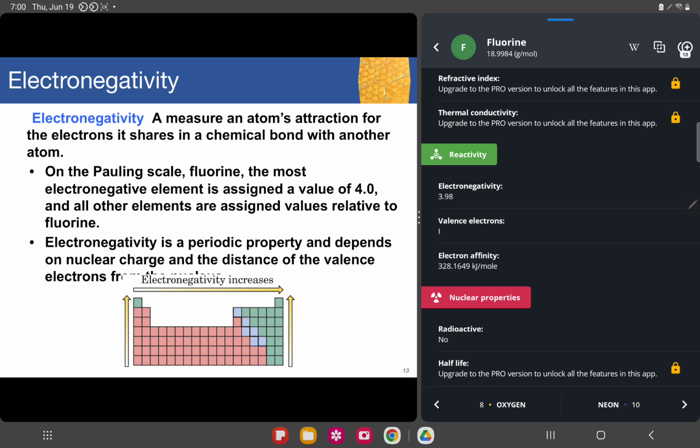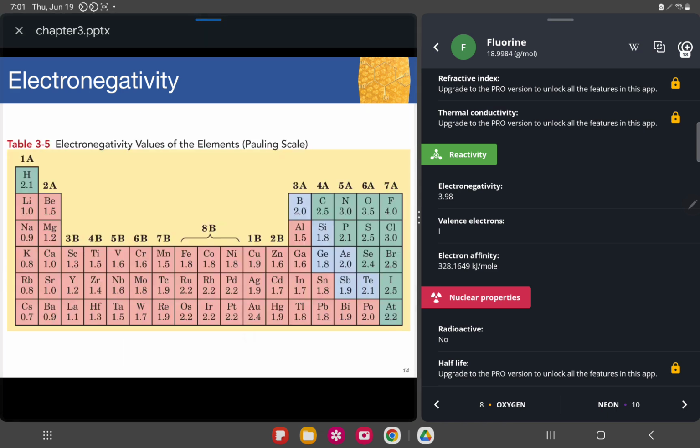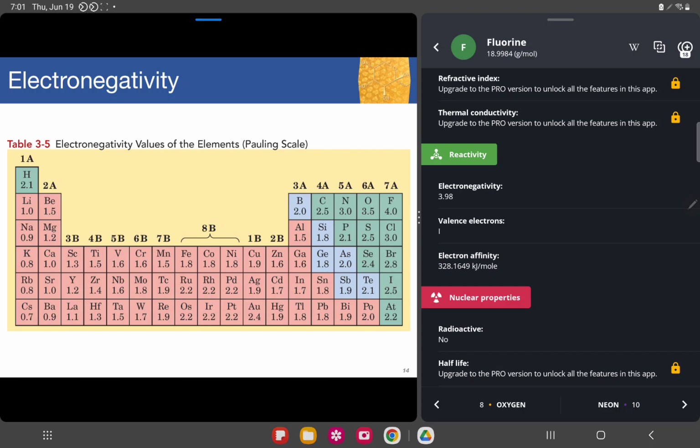Okay, so electronegativity, remember, is a periodic property. Kasama siya ng atomic size, electron affinity. I think I have discussed the periodic trend already. For that, I created a table, but I hope you can remember them even now. So this is fluorine on the periodic table, and these are the listed electronegativities. You'll notice that from left to right, the electronegativity increases, and from bottom to top, it also increases.